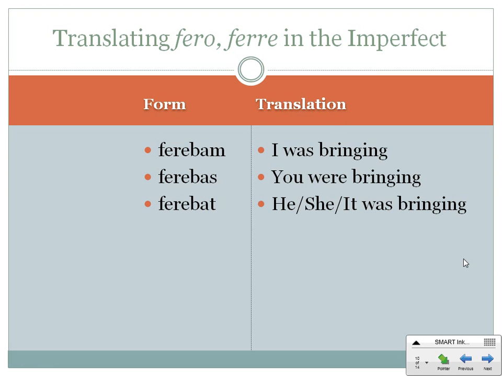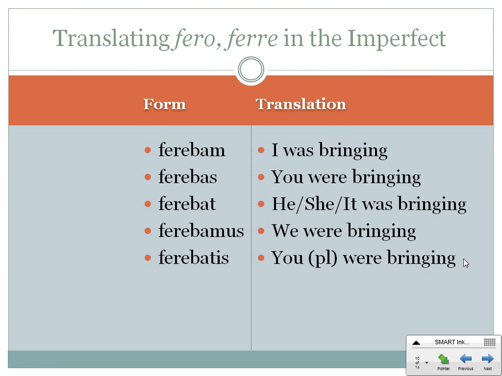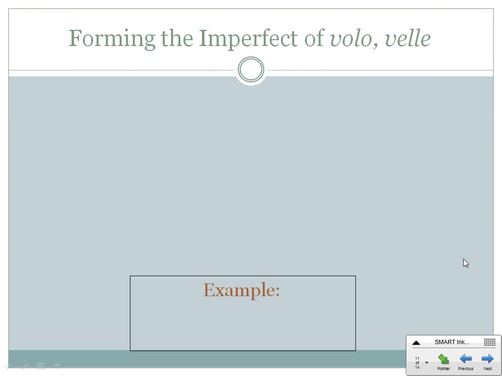Ferebas, you were bringing. Ferebat, he, she, it was bringing. Ferebamus, we were bringing. Ferebatis, you all were bringing. And ferebant, they were bringing. As I said, very regular. You just have to remember to add that E.